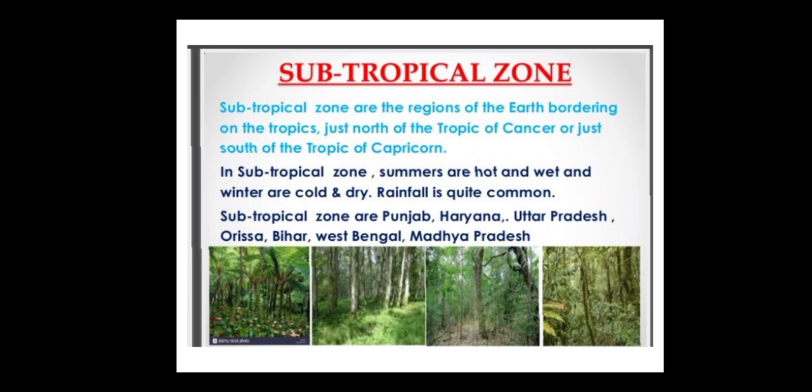Subtropical zone. Subtropical zones are the regions of the earth bordering on the tropics, just north of the Tropic of Cancer or just south of the Tropic of Capricorn. In the subtropical zone, summers are hot and wet and winters are cold and dry. Rainfall is quite common. Subtropical zones are Punjab, Haryana, Uttar Pradesh, Orissa, Bihar, West Bengal and Madhya Pradesh, where summers are very hot, winters are cold and dry, and rainfall is quite common.